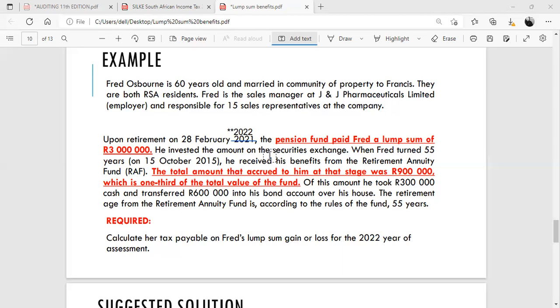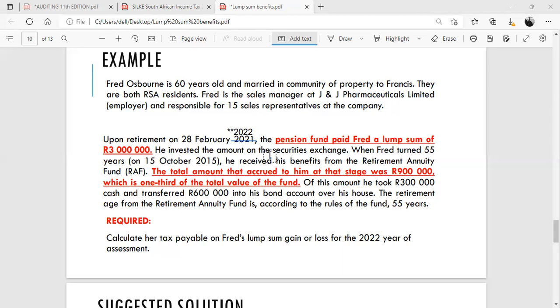When Fred turned 55 years on the 15th of October 2015, and this was a couple of years ago, all right? He retired a couple of years ago and he received his benefits from the retirement annuity fund. The total amount that accrued to him at that stage was 900,000 Rand, which is 1/3 of the total value of the fund.